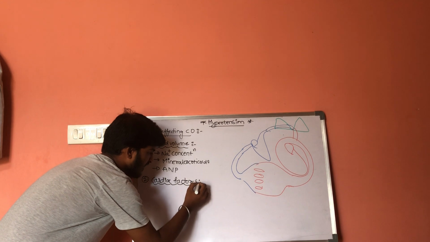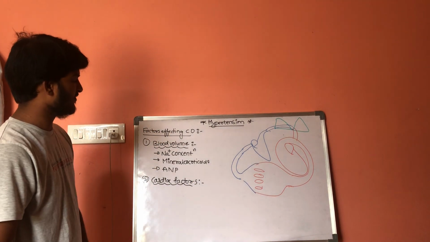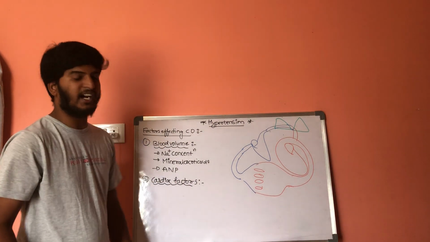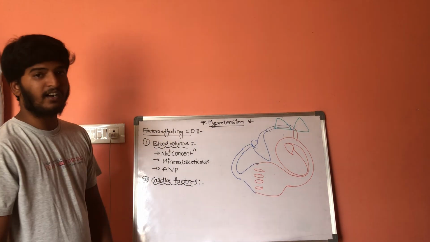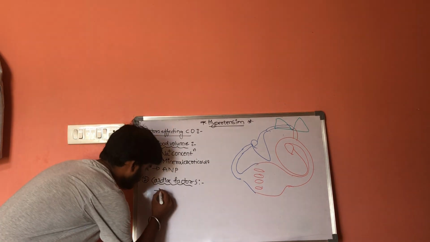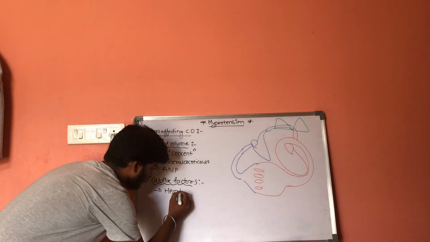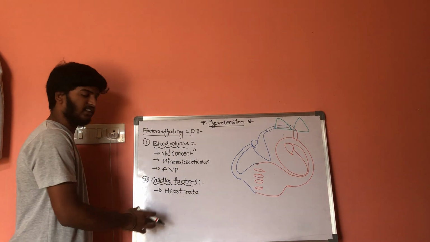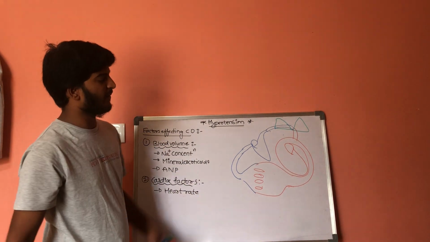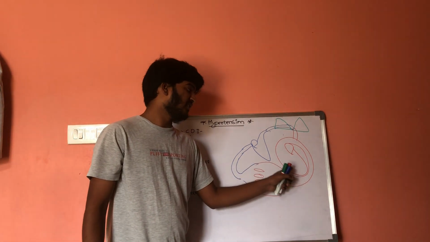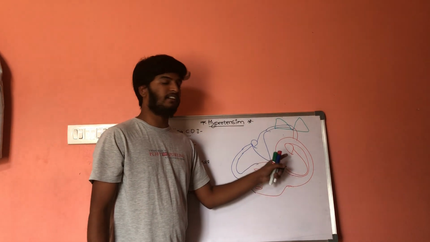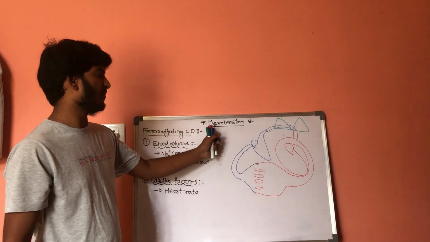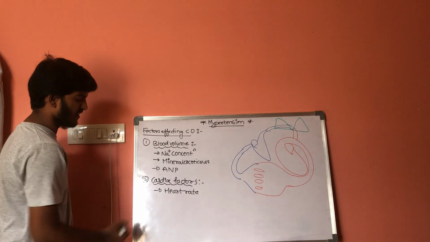The next factors which affect the cardiac output are cardiac factors. What are the cardiac factors which come under this? The first one is heart rate. If there is an excessive heart rate, the amount of blood moving out from the left ventricle will get increased. As a result, the systemic pressure will get increased, and this increase in systemic pressure results in hypertension. That is the first, heart rate.